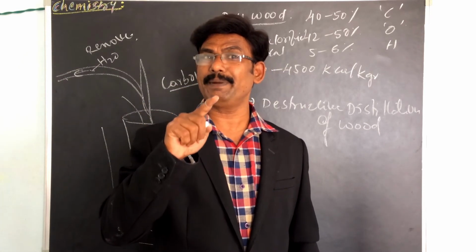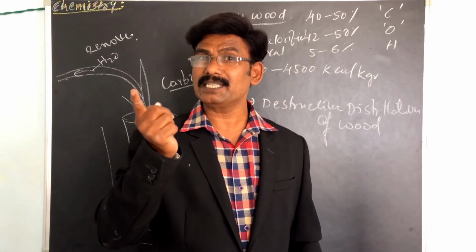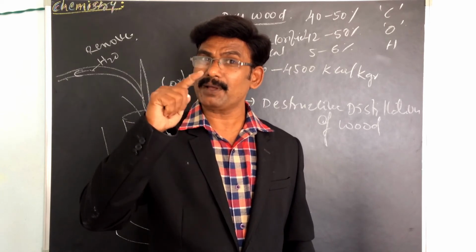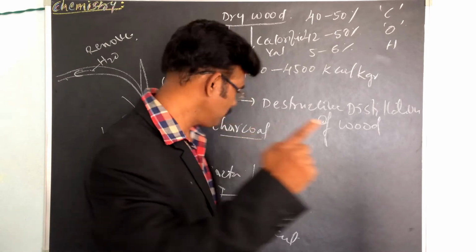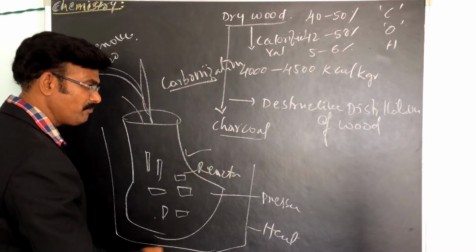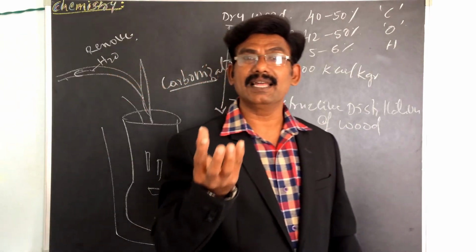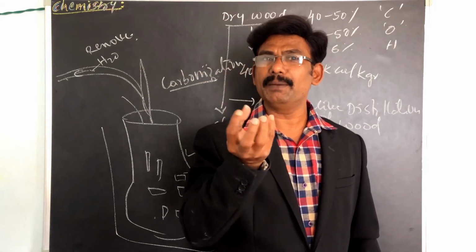Where is charcoal prepared from? Wood, by the process called carbonization, which is the destructive distillation of wood. It is black in color because it absorbs the colors.